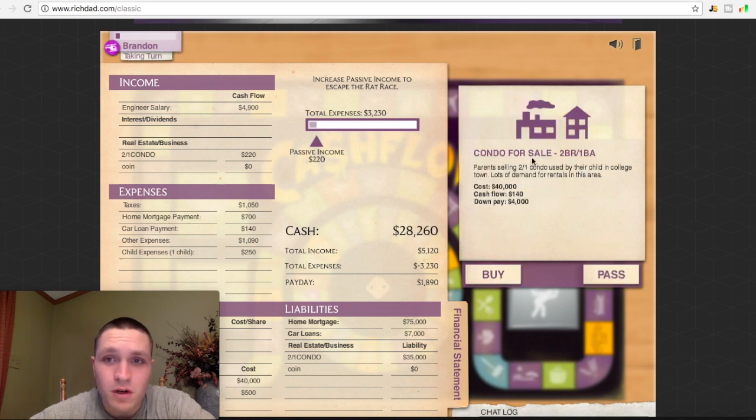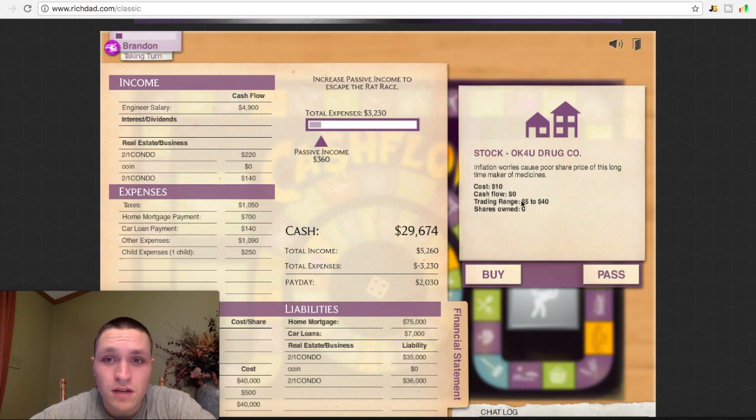Alright, got offered another condo, so I'm going to buy it. Cash flow is $140 per month, down payment $4,000. Okay, got another stock. $10 for that OK4U. So I'm going to buy a bunch of this stock. I'm going to buy 2,500 shares for $25,000 since I have a good bit of cash on hand.